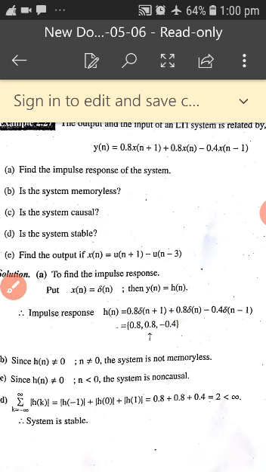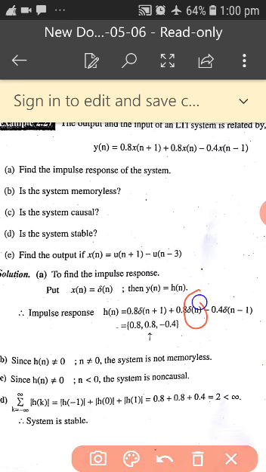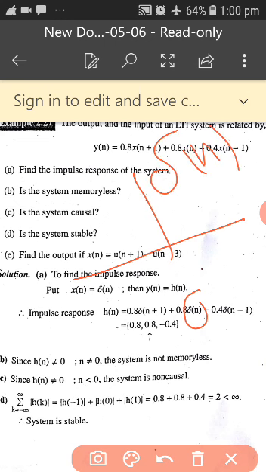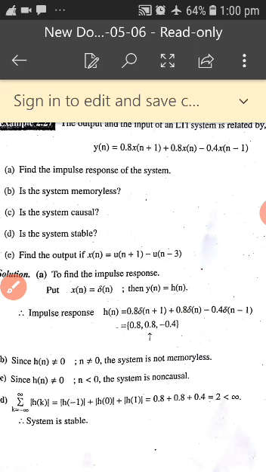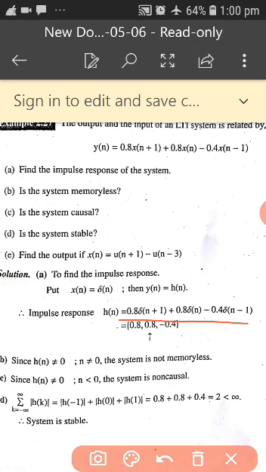So when I draw del of n, this is at 0, this is at minus 1, this is at 1. So del of n plus 1 means it is at the minus side, and del of n minus 1 means it is at the plus side, and its amplitude is minus 0.4. So when you write this, how are you going to represent?